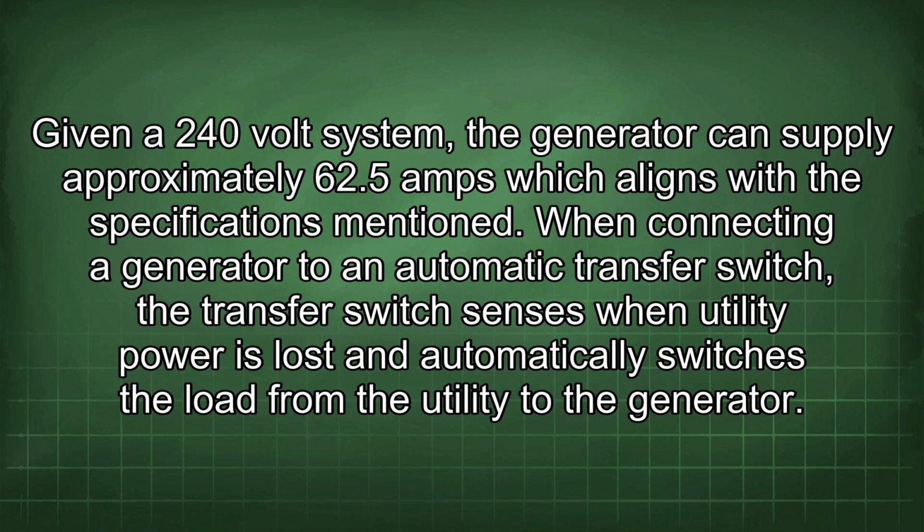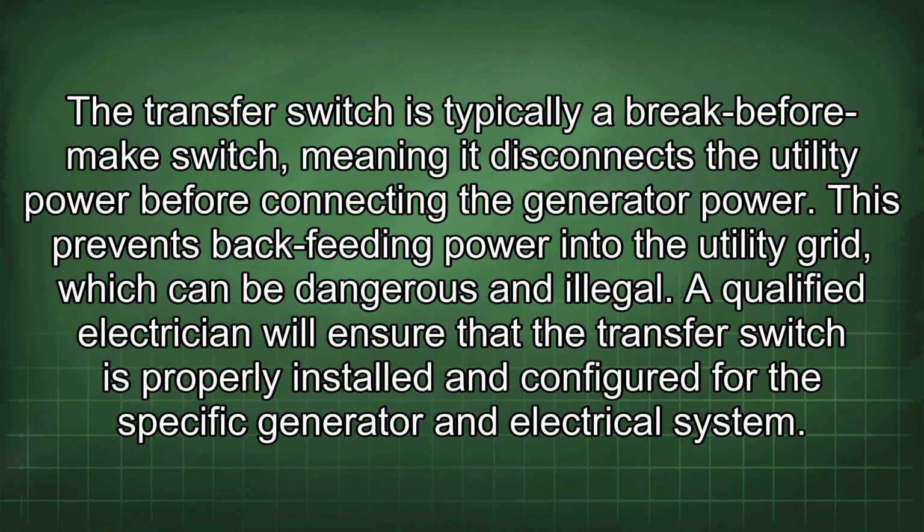When connecting a generator to an automatic transfer switch, the transfer switch senses when utility power is lost and automatically switches the load from the utility to the generator. The transfer switch is typically a break before make switch, meaning it disconnects the utility power before connecting the generator power. This prevents backfeeding power into the utility grid, which can be dangerous and illegal.